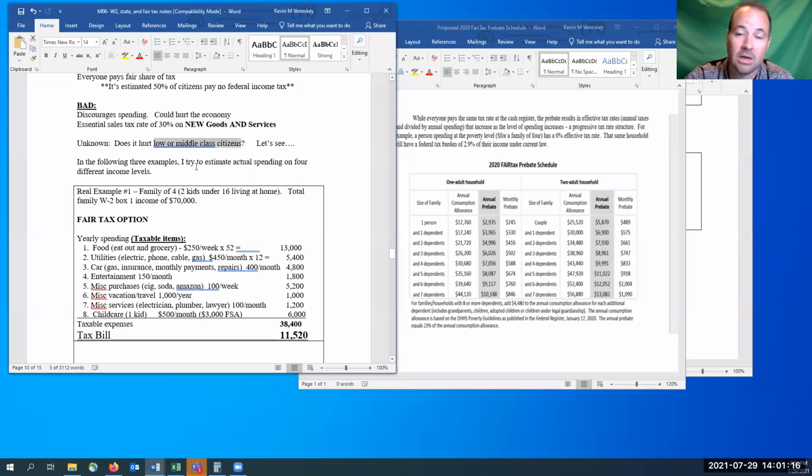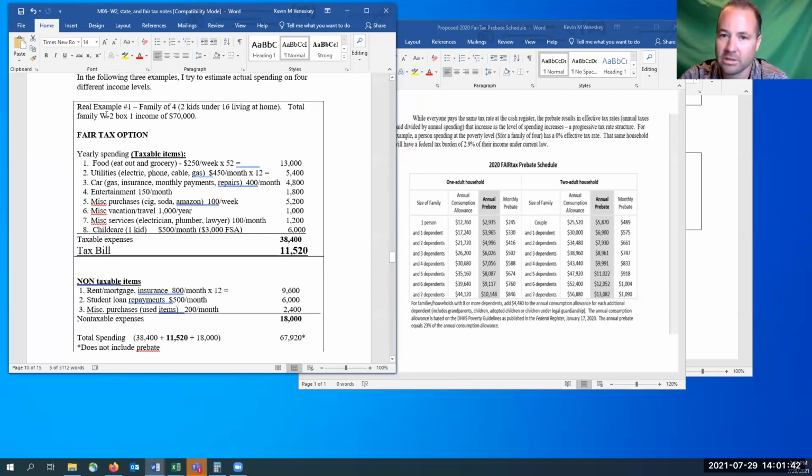I'm going to give you some scenarios, and then off to the side, I'm going to prepare the taxes and already have them done. I'll tell you what this individual would have paid in 1040 tax compared to what they would have had on a fair tax situation, and we're going to see how people come across. Are they better off? Not quite so well off? Let's take a look. Real example number one.